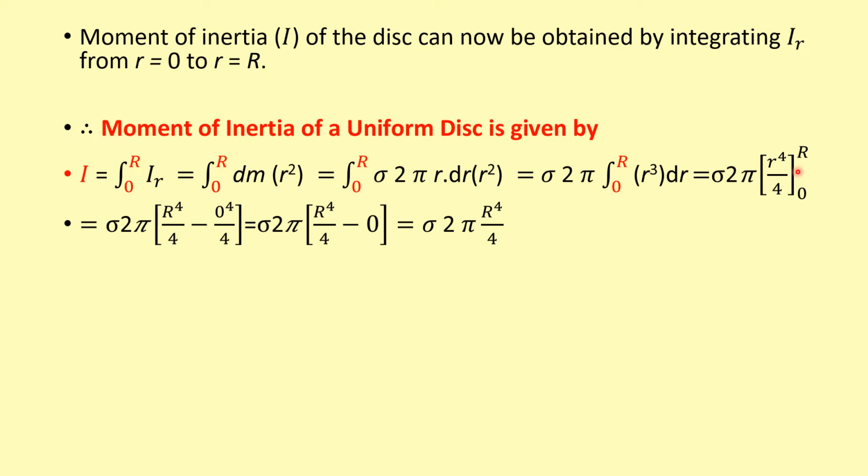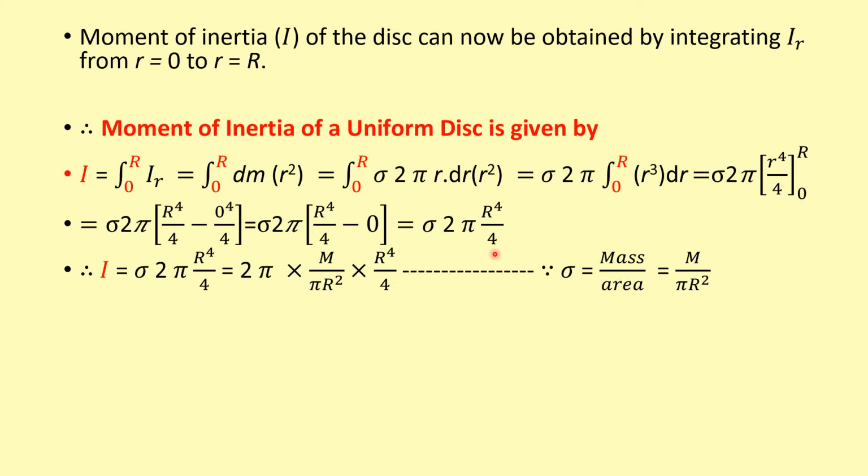We just substitute the upper value of the limit in this calculated part, and therefore we can write here capital R raised to 4 upon 4 minus, then substitute the lower value of this integration in this calculated part. So that value is 0 raised to 4 upon 4, close the bracket. Now this 0 raised to 4 upon 4 becomes 0, and we get the value sigma 2 pi into the bracket capital R raised to 4 upon 4 minus 0. Complete the bracket, and we get the value sigma 2 pi capital R raised to 4 upon 4.